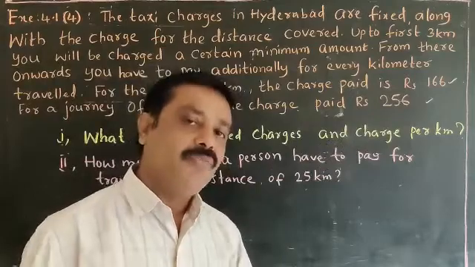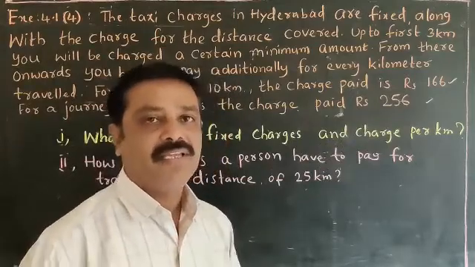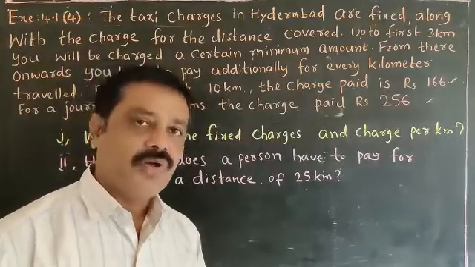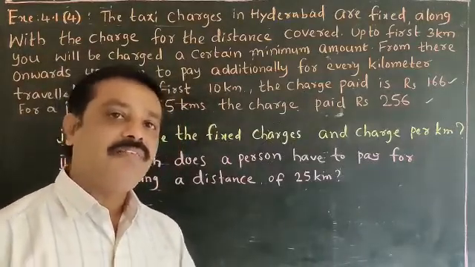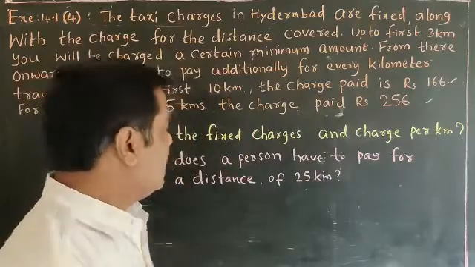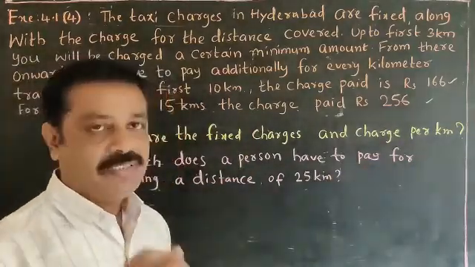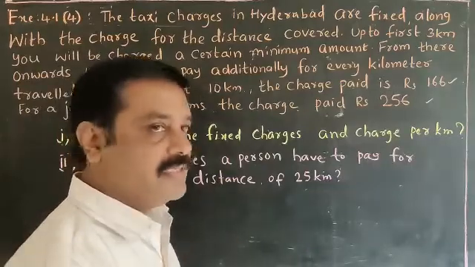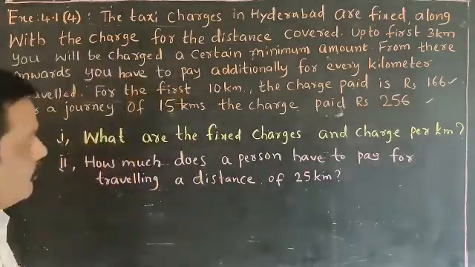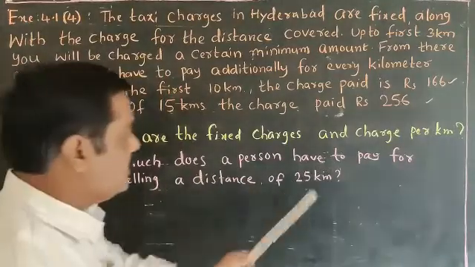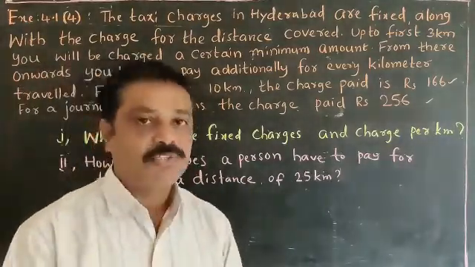From this, we have to make another linear equation. From these two linear equations, you solve them and find the variables. What are the variables? One is the fixed charge and another is the charge per kilometer, that is, after 3 kilometers. Then we have to find out how much he has to pay if the person travelled 25 kilometers.